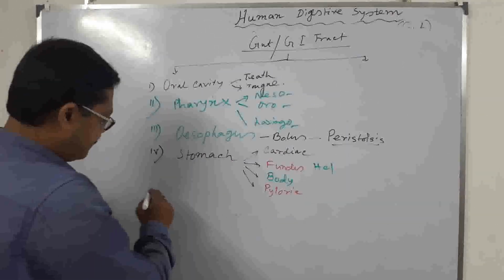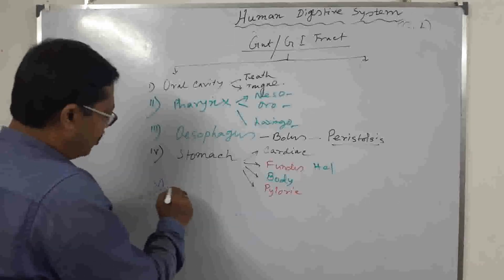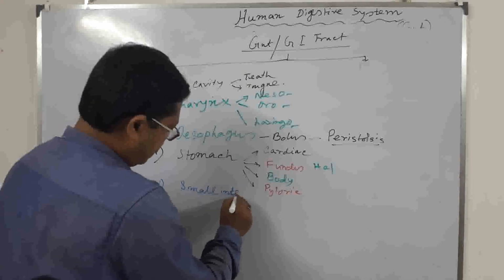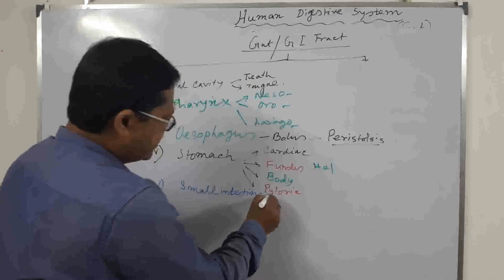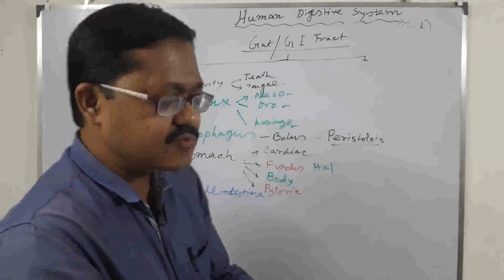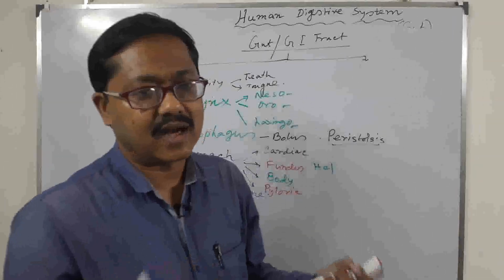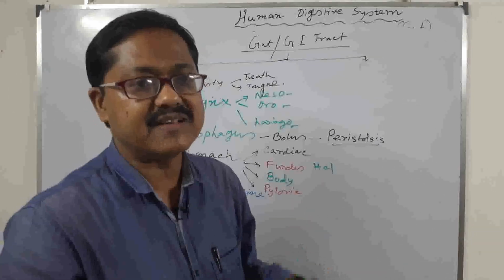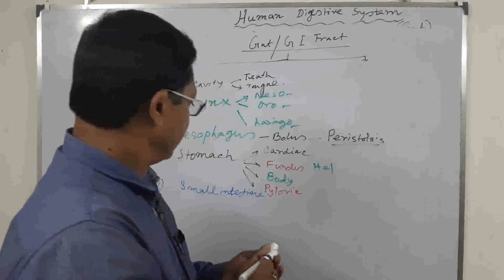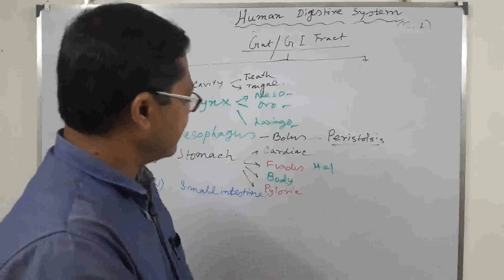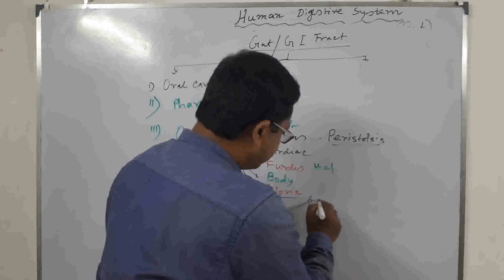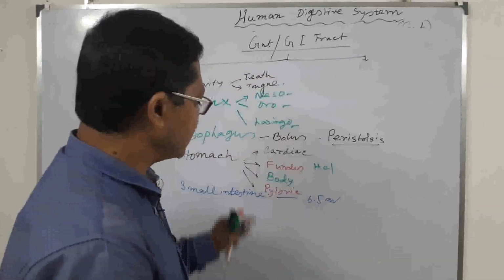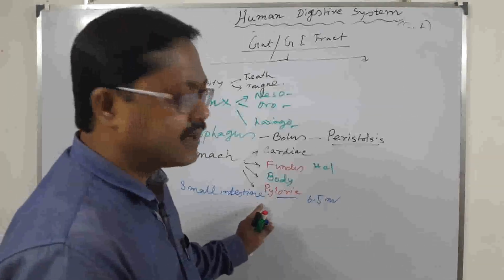Fifth is the small intestine. It is small in diameter, but its length is large. It is a highly convoluted tubular part present in our abdomen. Approximately its length is about 6.5 meters. This is the highly convoluted part, and most of the digestion and absorption is ultimately completed here.